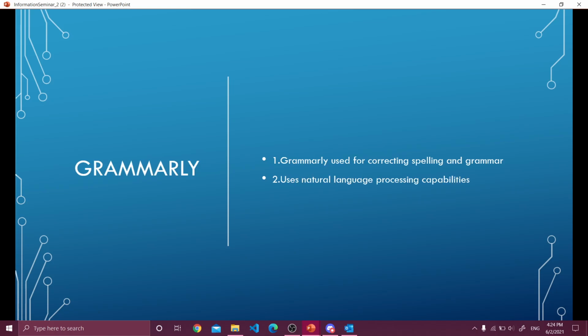Many of us have used Grammarly for grammar correction, and this is also driven by AI. Grammarly is used for correcting spelling and grammar. AI uses natural language processing capabilities in Grammarly to operate it.